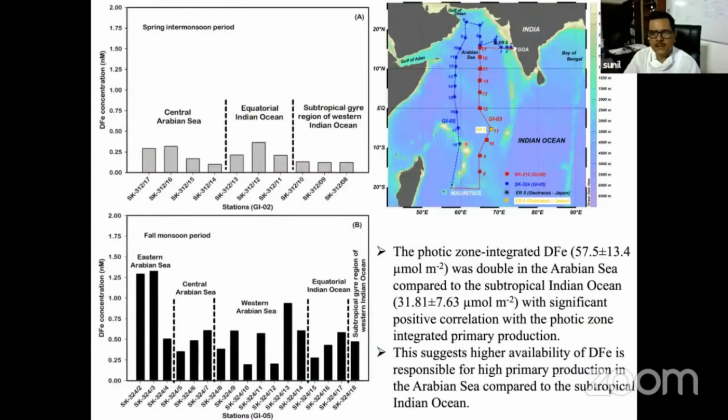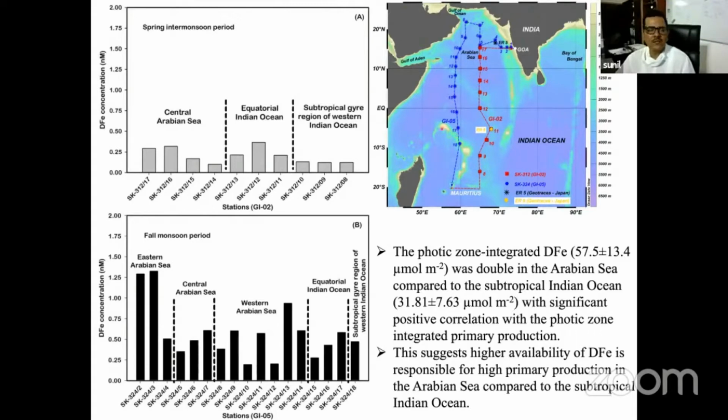And if you see the distribution, we have sampled particularly the Arabian Sea and then the subtropical Indian Ocean in two seasons: one in spring inter-monsoon and the other in fall monsoon. These are the samples collected in spring, and these are the places where we collected in the fall monsoon.